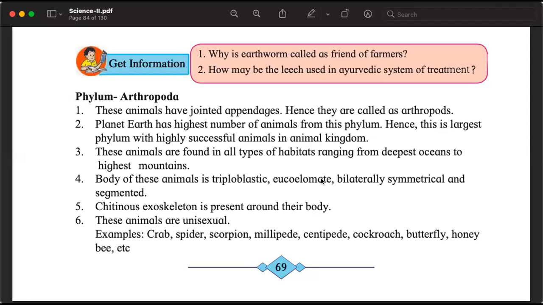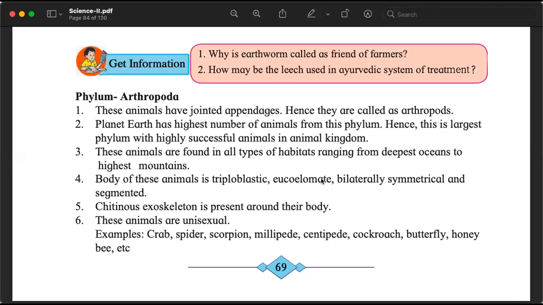Before we start the next phylum, which is Arthropoda, there is some interesting question about Annelida. Why is earthworm called the friend of farmers? Earthworms को, केंचुओं को किसान का दोस्त क्यों कहा जाता है? Also, how may the leech be used in the Ayurvedic system of treatment?